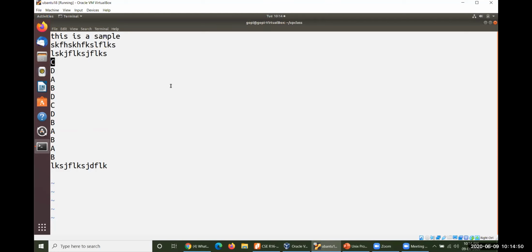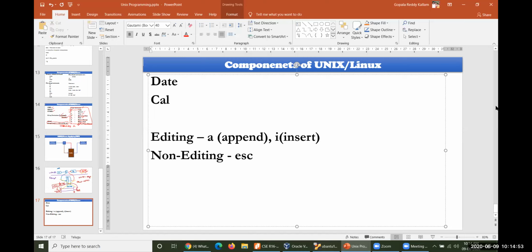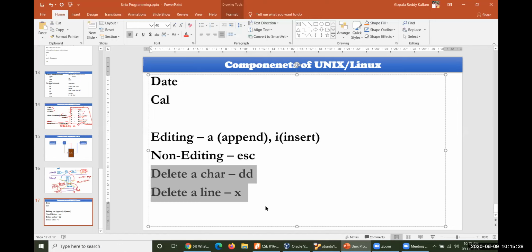After this, to delete a particular character, one character, you just operate DD. So two Ds must be operated continuously to delete one character. Whereas if you want to delete a complete line at a time, you just operate X. You need to remember these two commands, which are useful to delete one particular character at a time, or otherwise one particular line completely at a time.